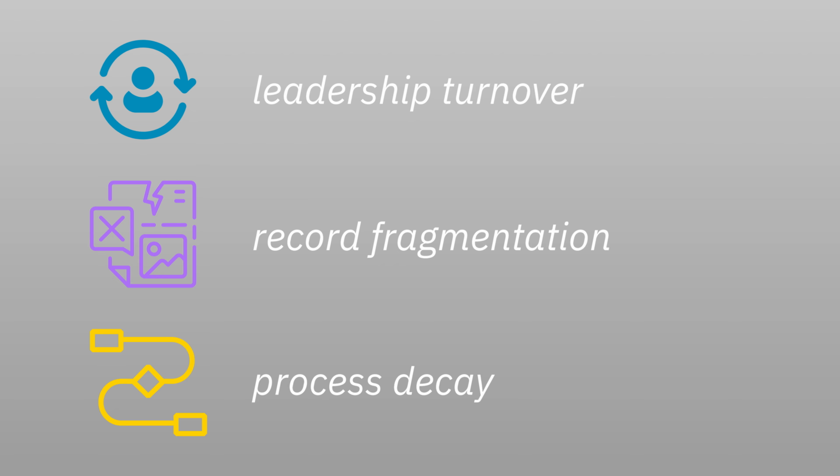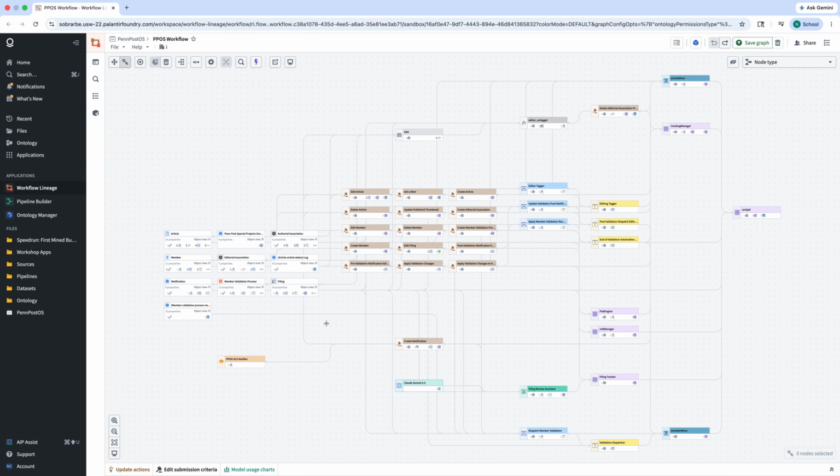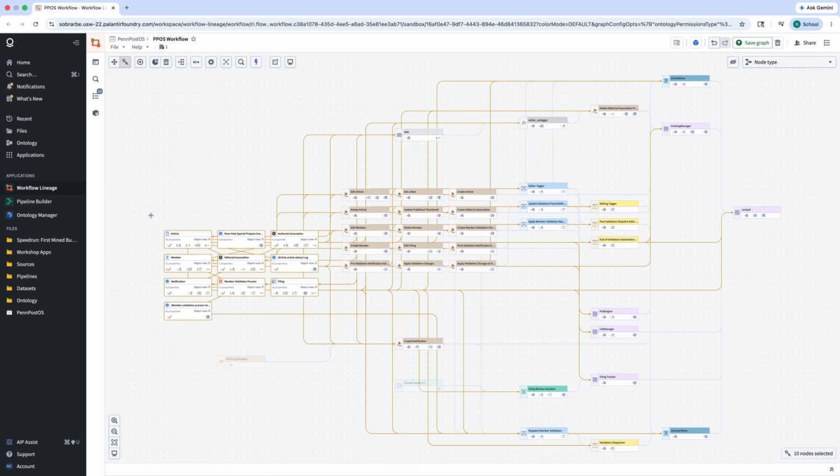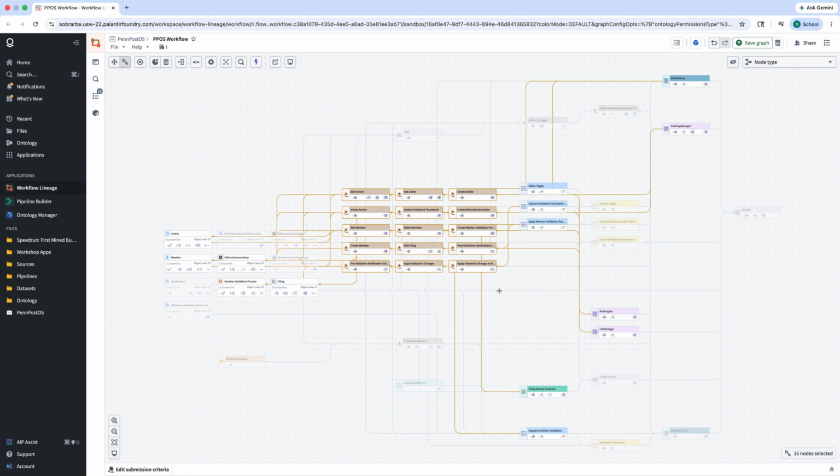So I wanted to see what it would look like to build a Foundry-native operational infrastructure layer for a student organization using ontology-backed workflows and AIP augmentation. The platform is structured around a small ontology representing the operational state of the organization. Core objects include members, articles, notifications, validation workflows, validation responses, and filing or compliance objects generated from uploaded organizational documents. The philosophy here was not to build a dashboard, but an operational manager, something capable of orchestrating workflows, reconciling fragmented information, and preserving institutional continuity across leadership transitions.